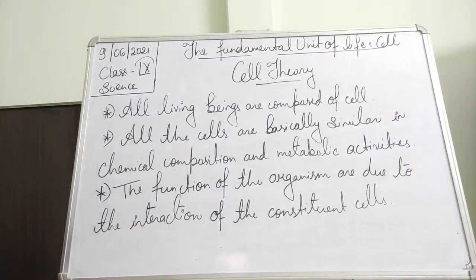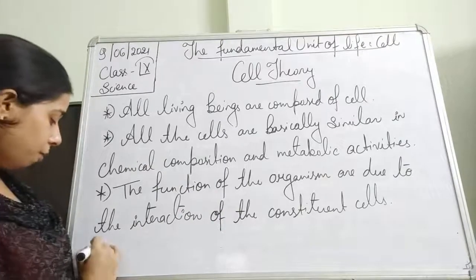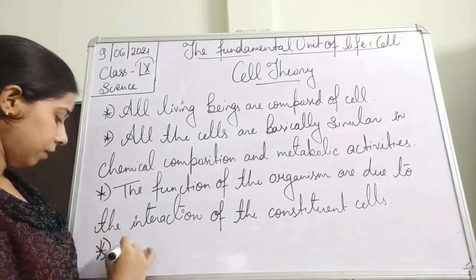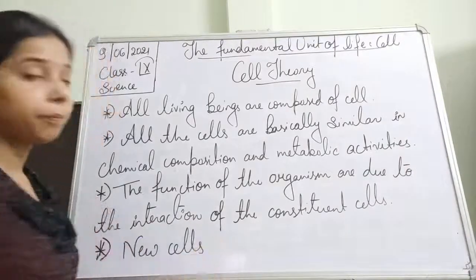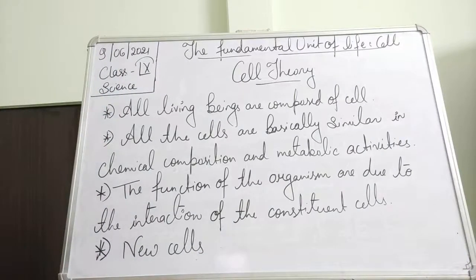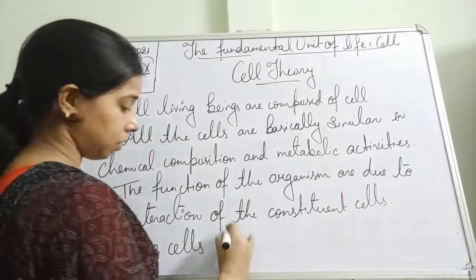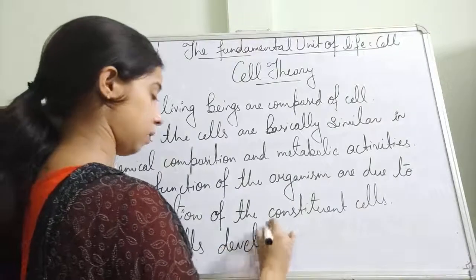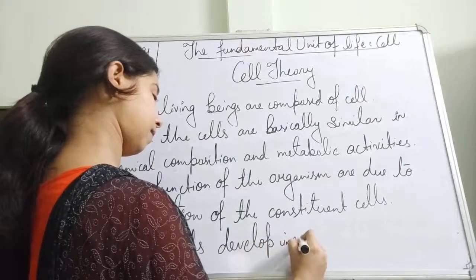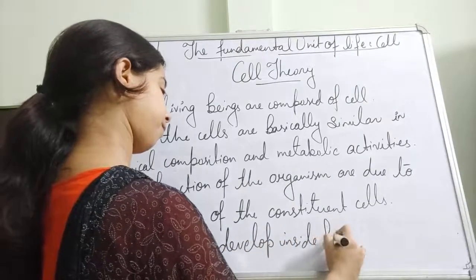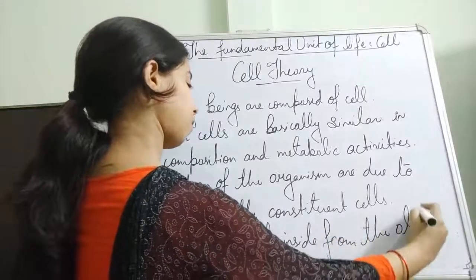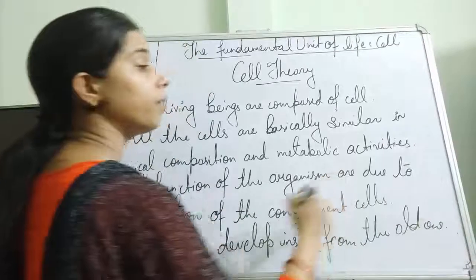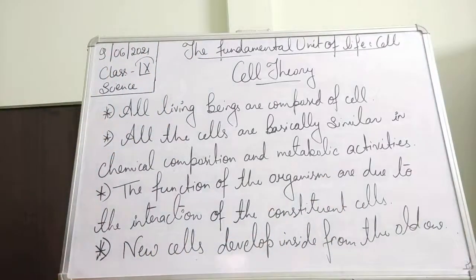The next one is: new cells develop from old ones. New cells develop from the old cells.